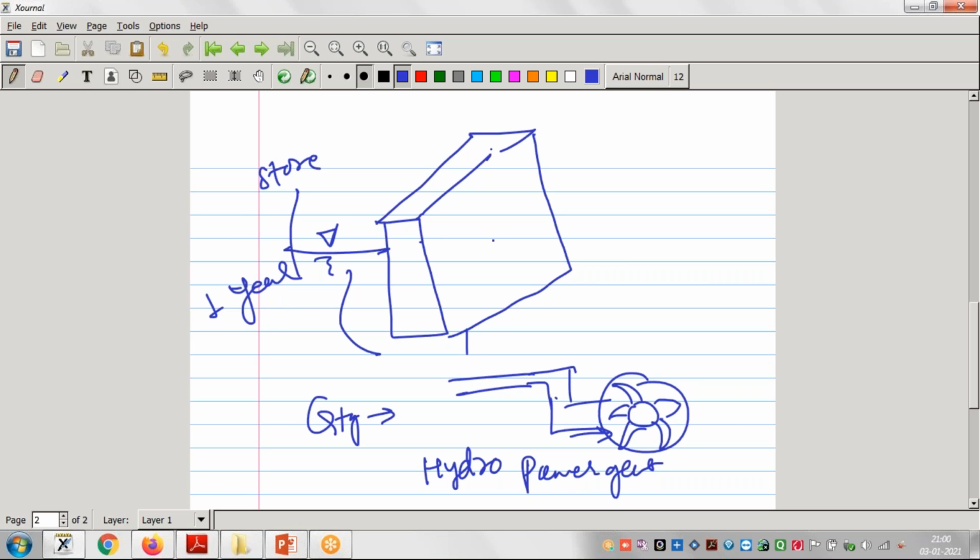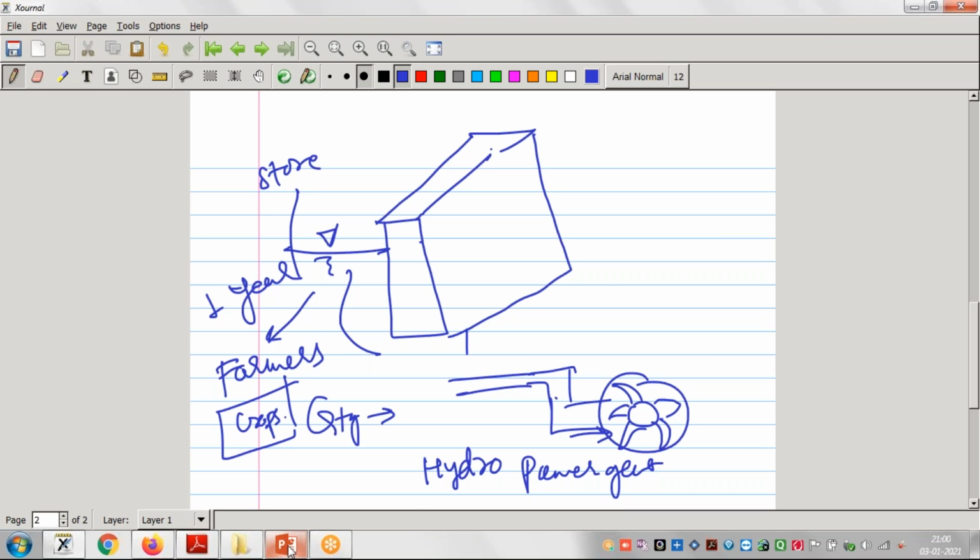Suppose the farmer is there. So we also have to supply water to the farmers, right? So that cultivation of crops may be there. Suppose they have a plot and the crops are there. So we have to fulfill the requirement of the farmers. In that case, we should know what quantity of water is evaporating.